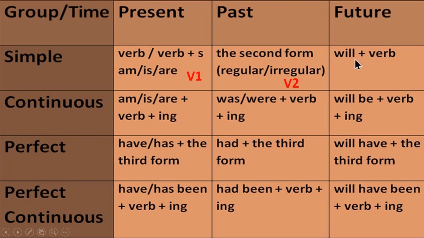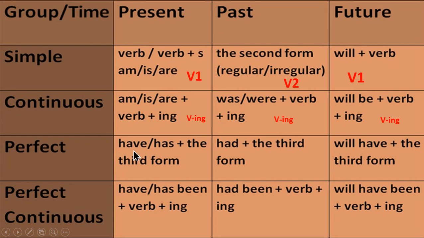And in simple future, will or shall plus V1, the first form of the verb, is used. In present continuous tense, am, is, are plus ING to the V1, that is VING, is used. In past continuous, was or were plus ING to the main verb is used. And in future continuous, shall be or will be plus ING to the main verb is used.